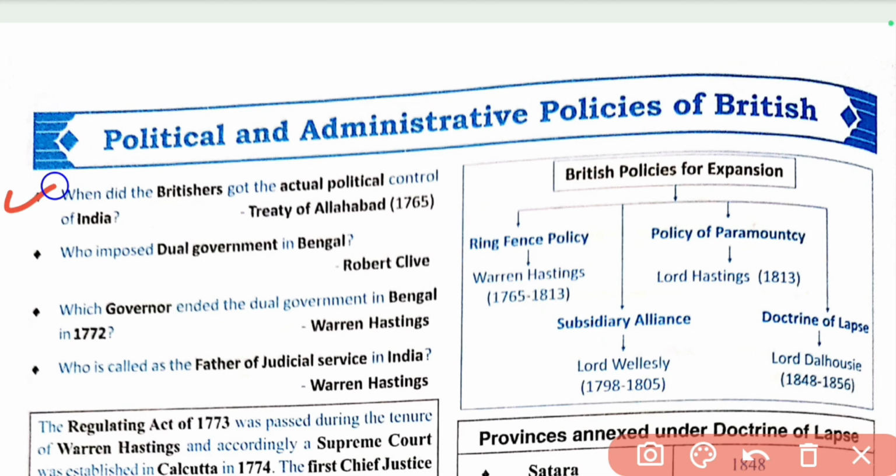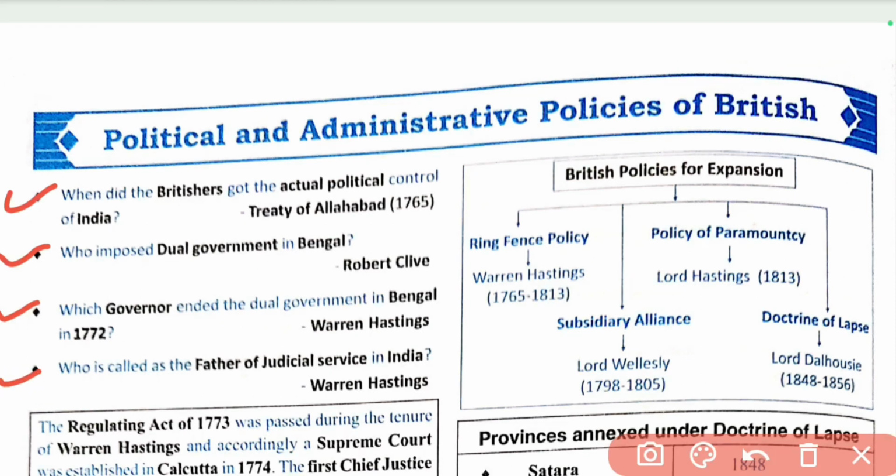When did Britishers get the actual political control of India? Treaty of Allahabad, 1765. Who imposed dual government in Bengal? Robert Clive. Which governor ended the dual government in Bengal in 1772? Warren Hastings.